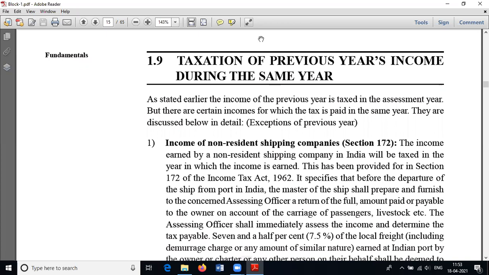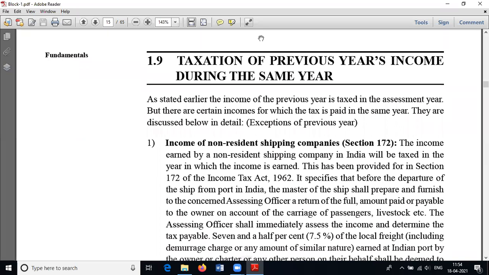So once again, accelerated assessment means it is a practice where a person who generates income in the previous year has to pay tax in the previous year itself. He cannot carry forward the tax provisions to the assessment year. He has to fulfill all the legal formalities in the previous year itself. It is called accelerated assessment.